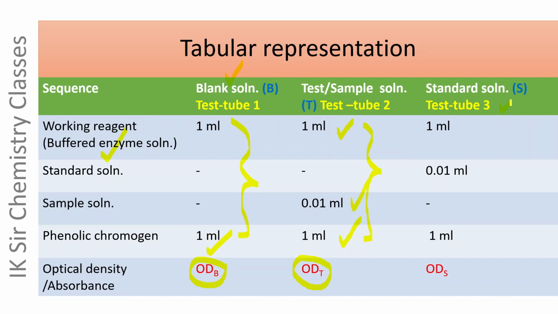Test tube number 3 contains 1 ml buffered enzyme solution, 0.01 ml standard urea solution, and 1 ml phenolic chromogen solution. These three solutions are mixed well, incubated at 27 degrees centigrade for 10 minutes, and then optical density is measured at the same wavelength, that is 600 nanometer, which has been represented as ODS, means optical density of a standard solution.